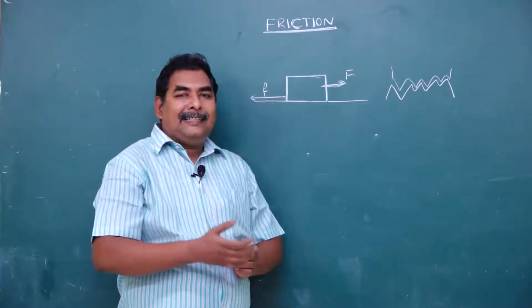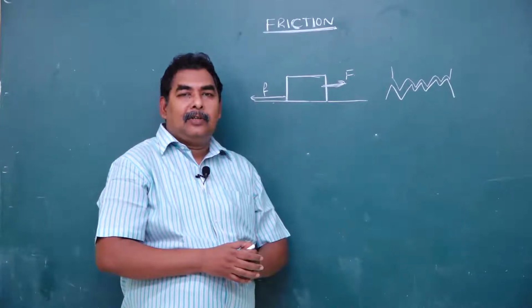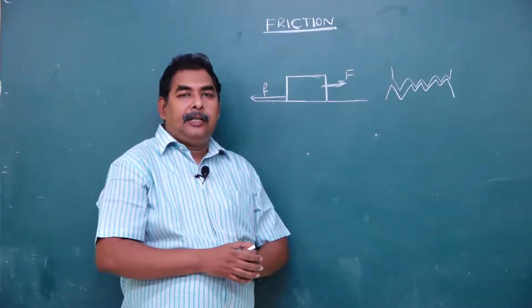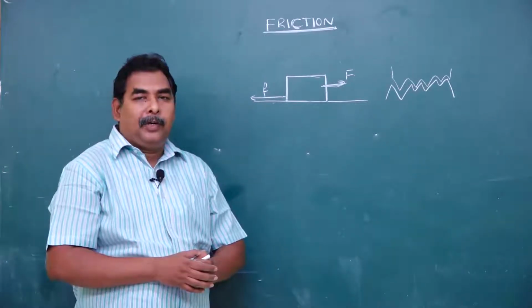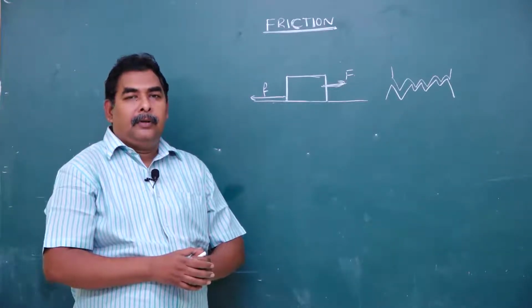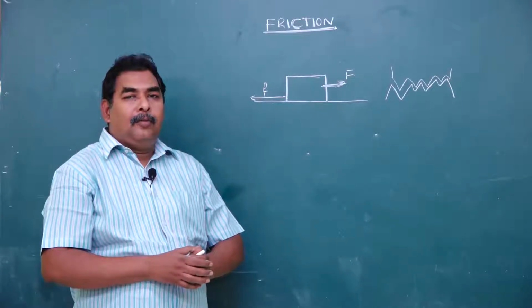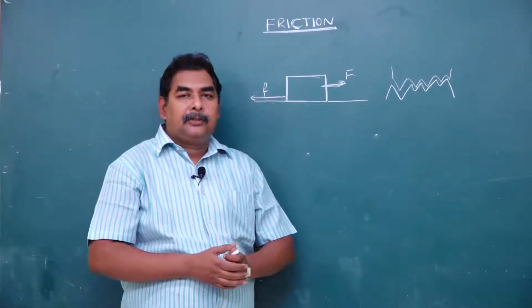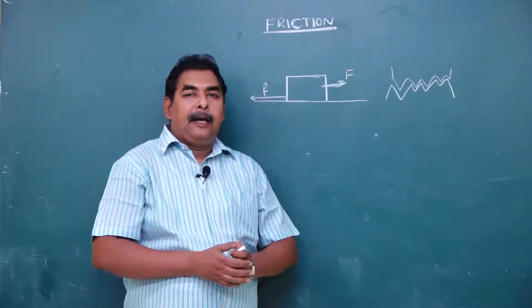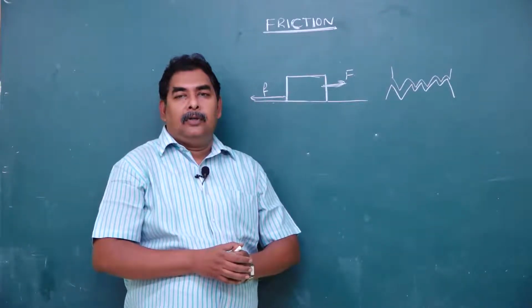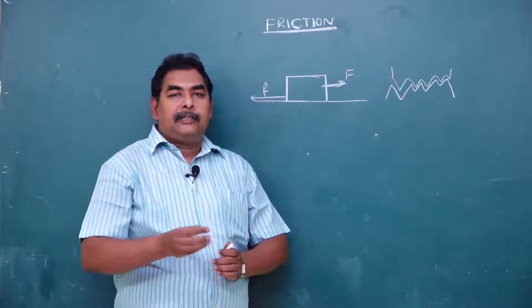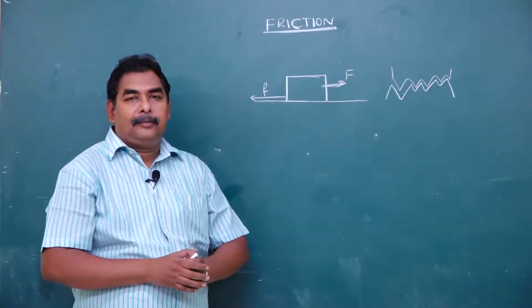What are the disadvantages? The first one is wear and tear of the machinery parts. Due to friction, a large amount of heat is produced, and it may damage the machinery parts. So friction is a necessary evil.